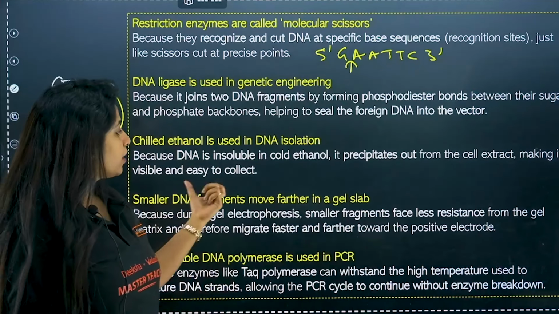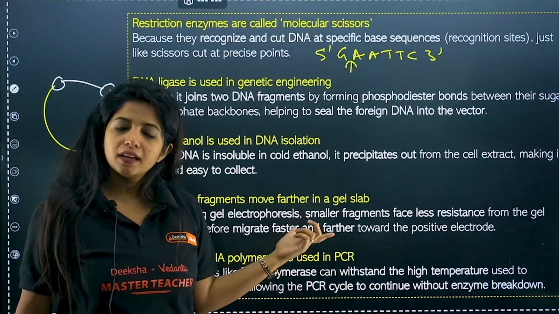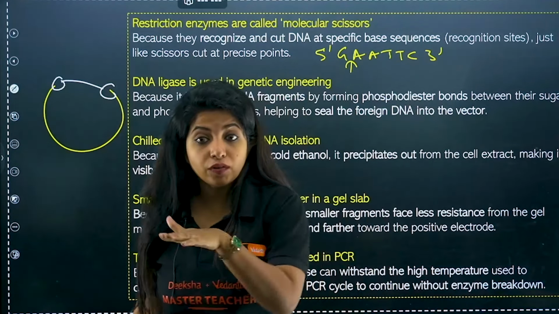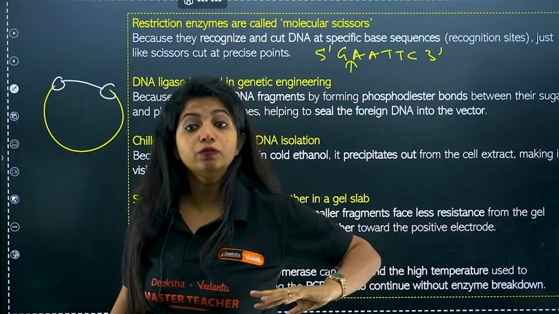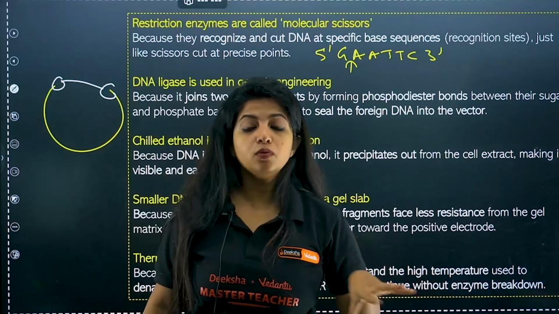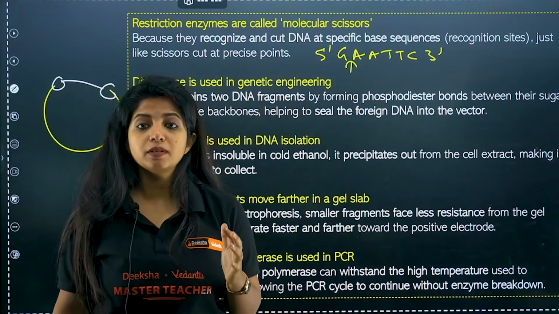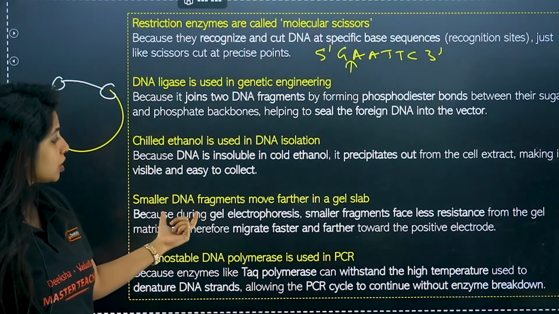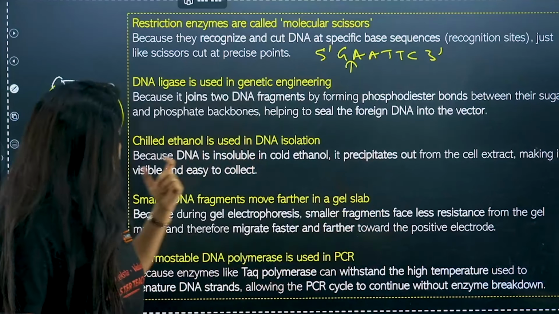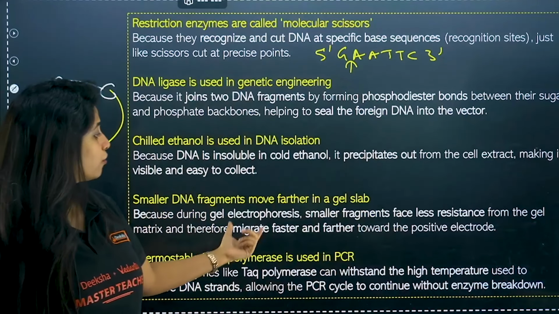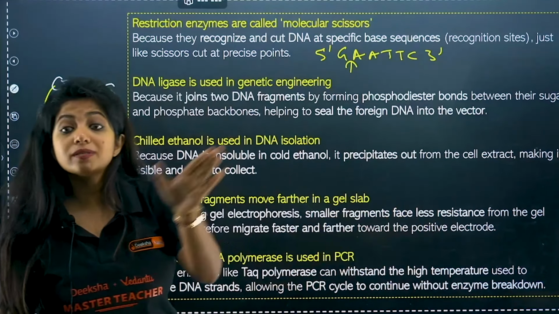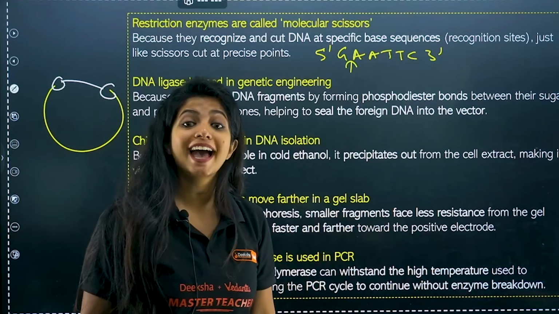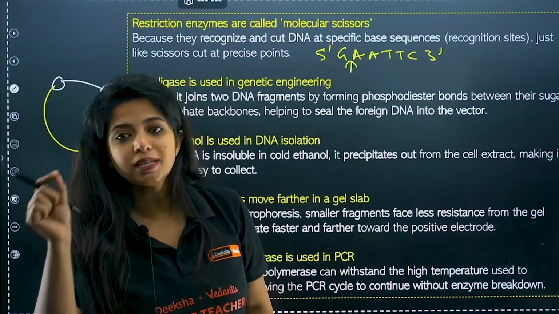Now, smaller DNA fragments move farther in a gel slab. Why? Because, my dear children, if at all you have seen gel electrophoresis, the DNA does not move on the surface, they show sieving effect. They move within. And when they move within, the smaller fragments find less resistance to move. That is why they move farther. So, during gel electrophoresis, smaller fragments face less resistance from the gel matrix and therefore migrate faster and farther towards the positive side of electrode. Remember, DNA is negatively charged, they move to the positive side. Positive is known as anode. Anion is negative, but anode is positive.